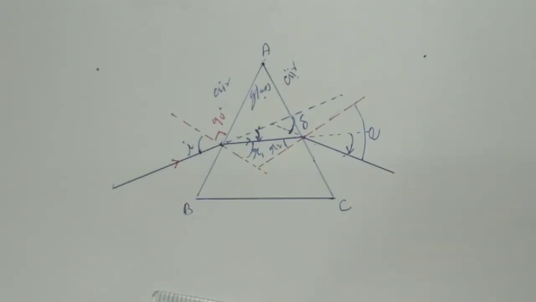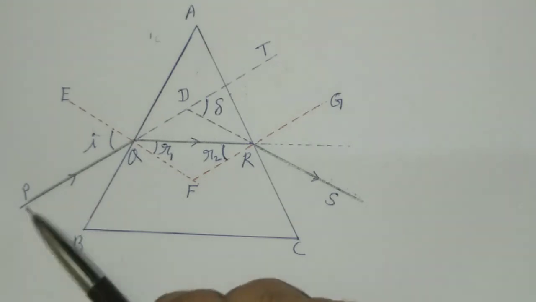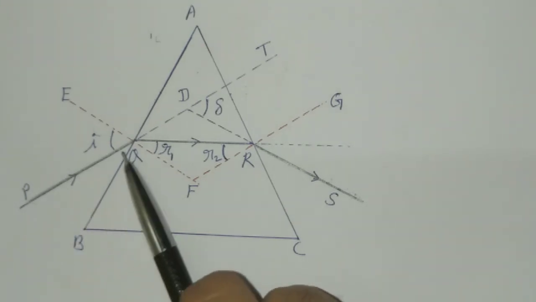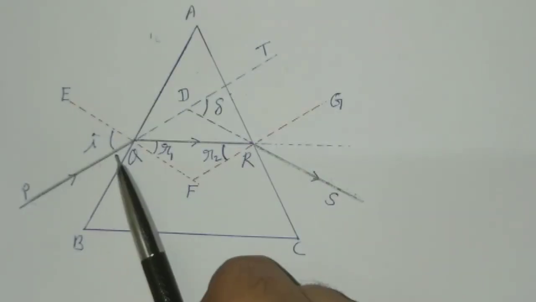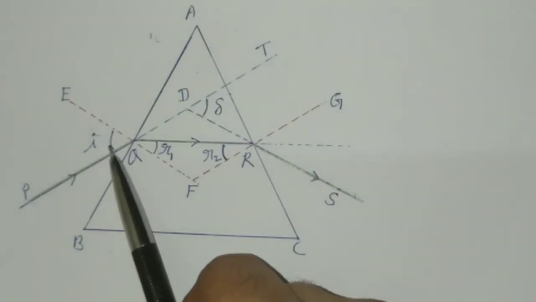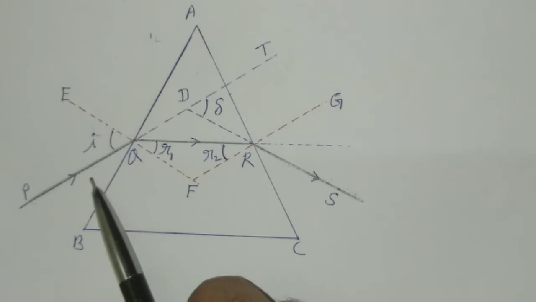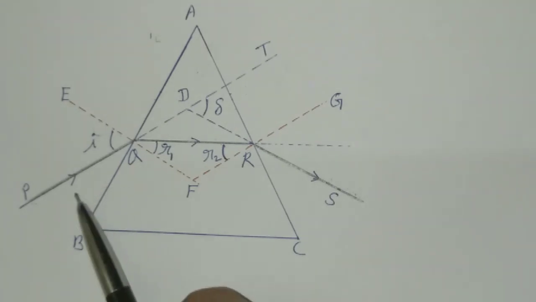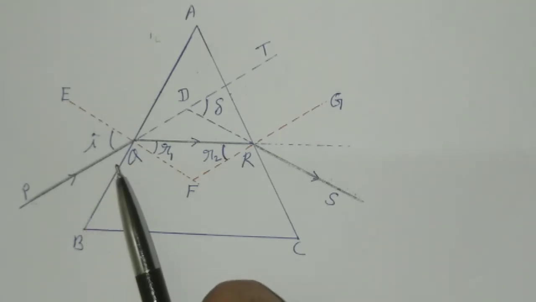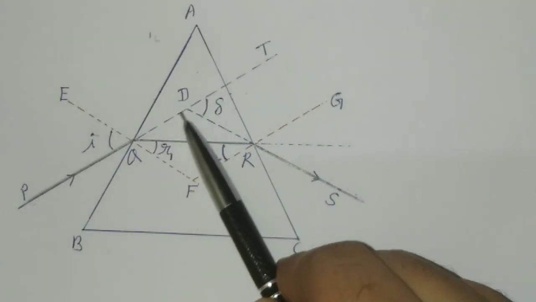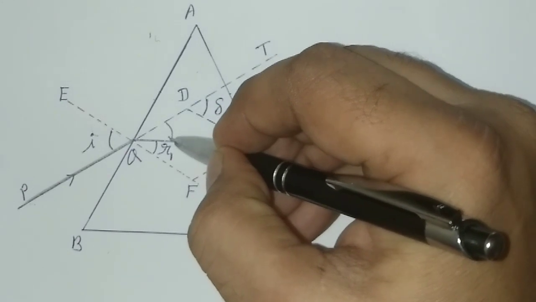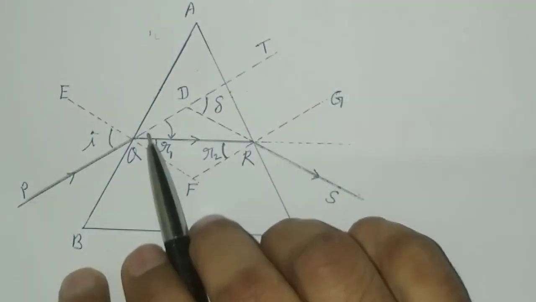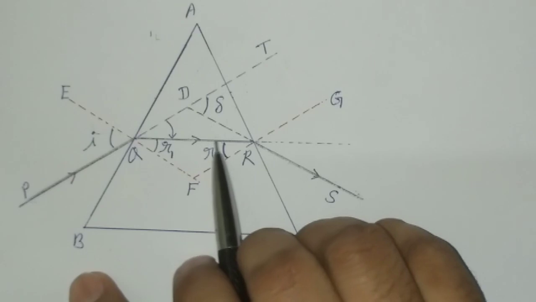Okay. Now let's summarize what we have learned. This ray PQ is the incident ray and this line EF is the normal. And the angle between the incident ray and the normal is the angle of incidence. Since light enters from optically rarer medium into optically denser medium, hence it bends towards the normal. So this is the original path of the light. It bends towards normal, hence the direction of bending is clockwise, and QR is the refracted ray.